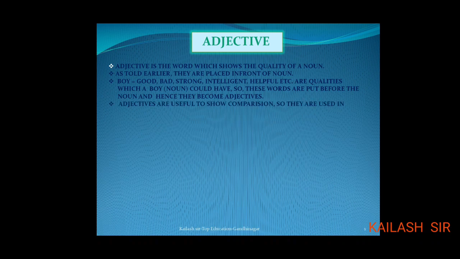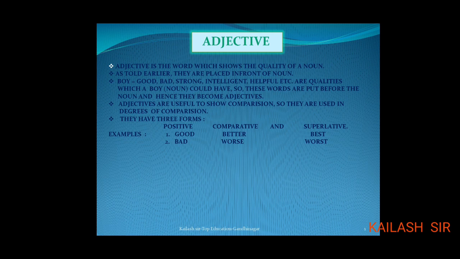Adjectives are useful to show comparison, so they are used in degrees of comparison. They have three forms. Adjectives can be positive, comparative, and superlative. Examples: suppose good is the positive form, then the comparative form will be better and the superlative form will be best. Then bad, worse, worst; strong, stronger, strongest; intelligent, more intelligent, most intelligent.